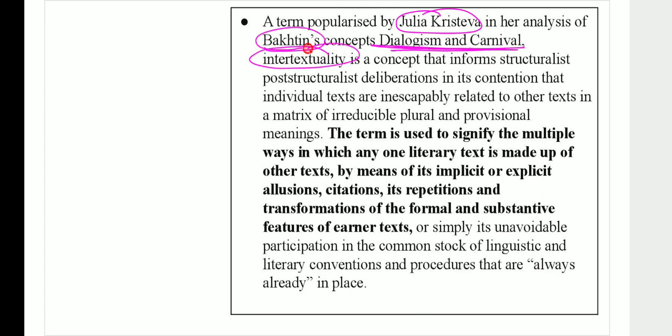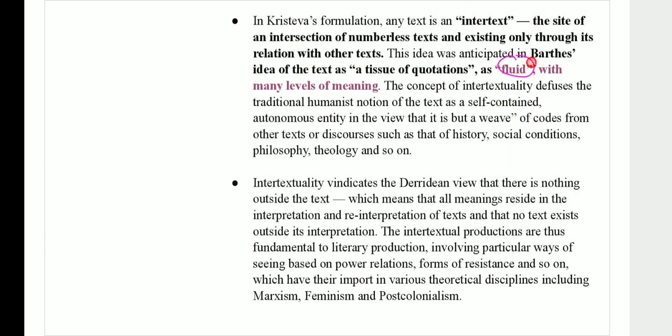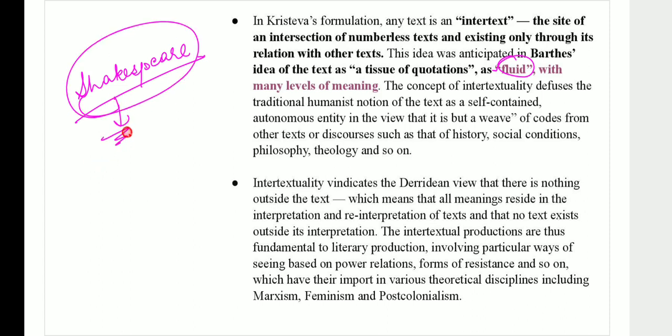So this becomes important: there are multiple ways in which a literary text can be made up, and there are correlations that are possible. All texts are intertext, all texts are fluid in meaning, all texts can be correlated. You can correlate a text written today with a text of Shakespeare. That is the reason your Makbul will be made, which is an adaptation of Shakespeare's play, or your Omkara, also an adaptation of Shakespeare's play, because all texts are fluid.